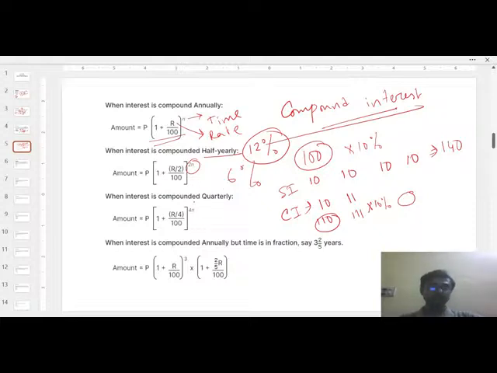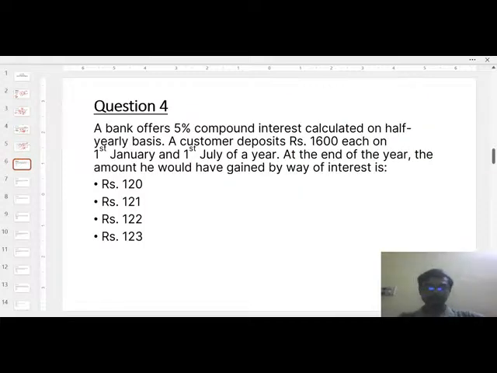So if the compounded will be quarterly, the rate of interest will be R by 4, and the time will be 4 into n. Fine. Also there is some formula for the fraction also. Okay, 3 to the power 2 by 5. So what will be the option? I will discuss every formula one by one.